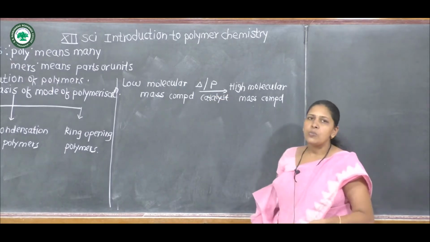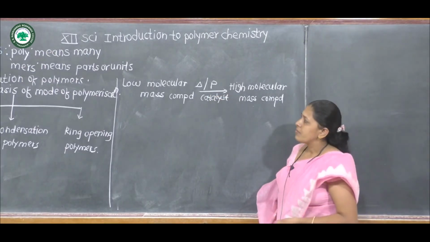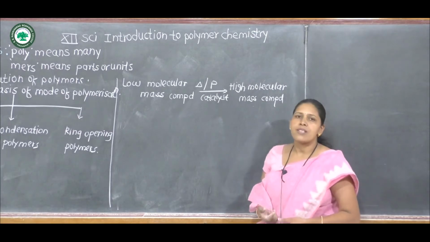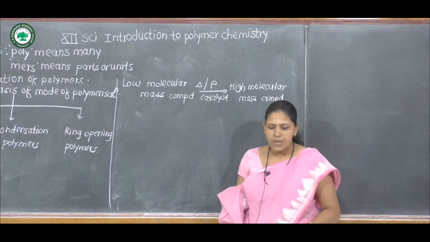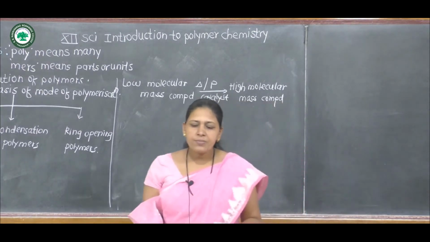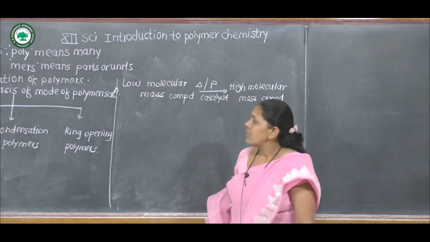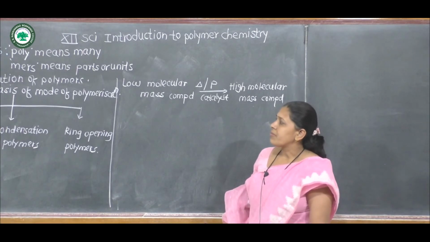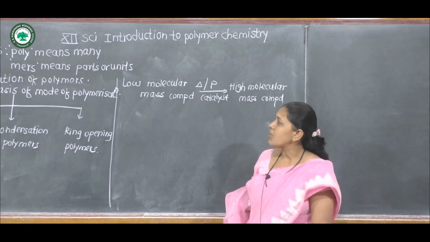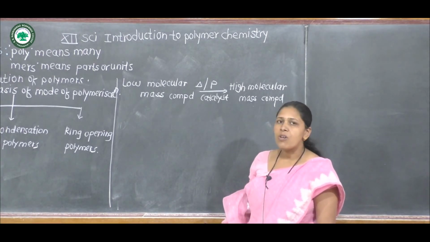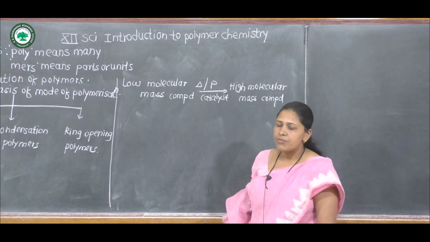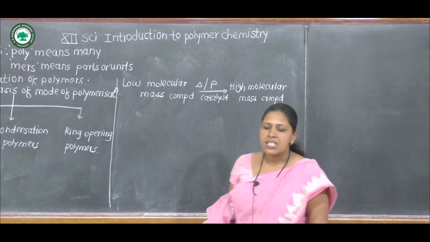We can polymerize low molecular mass compound into high molecular mass compound. Then types of polymers on the basis of mode of polymerization we will discuss in the next lecture.